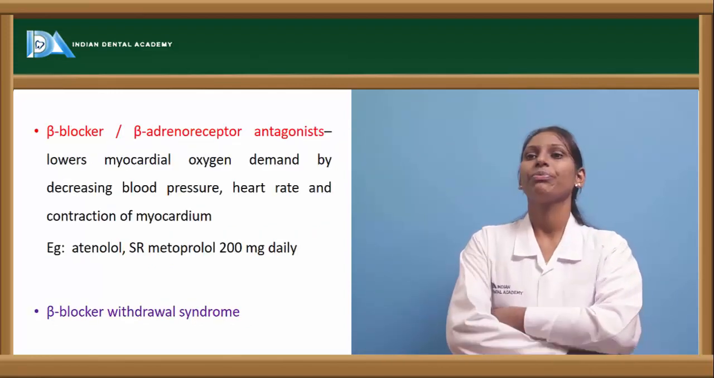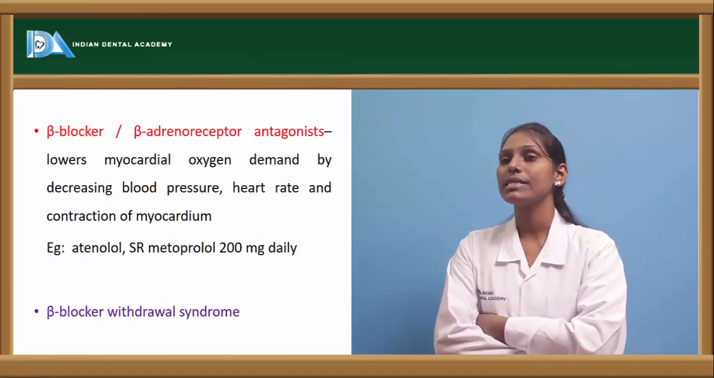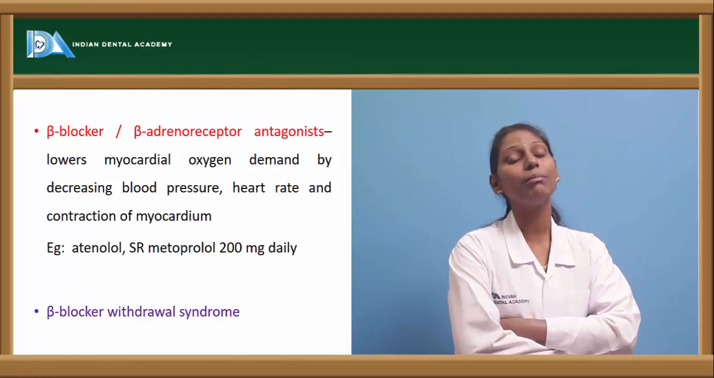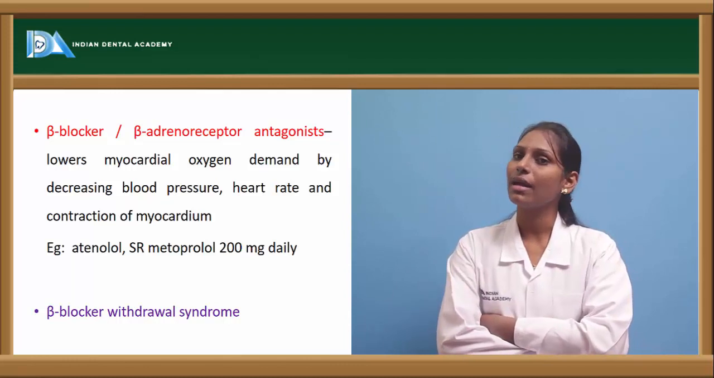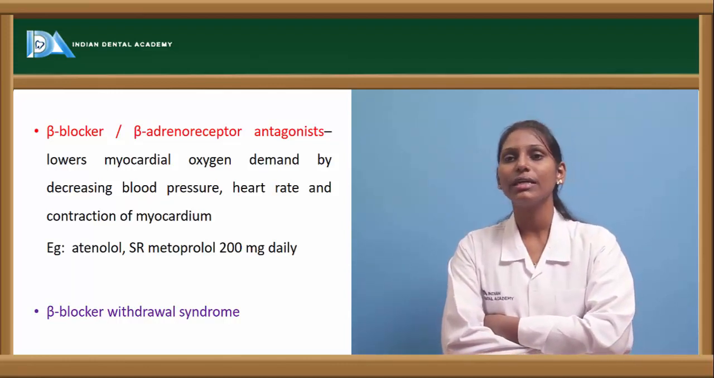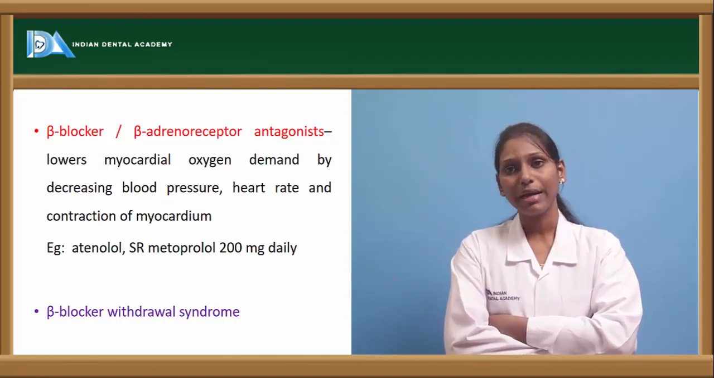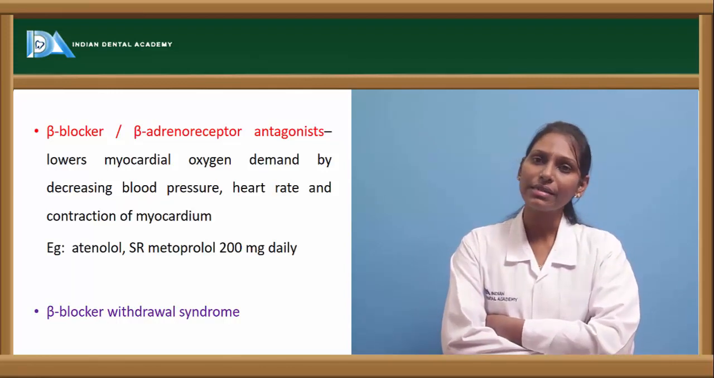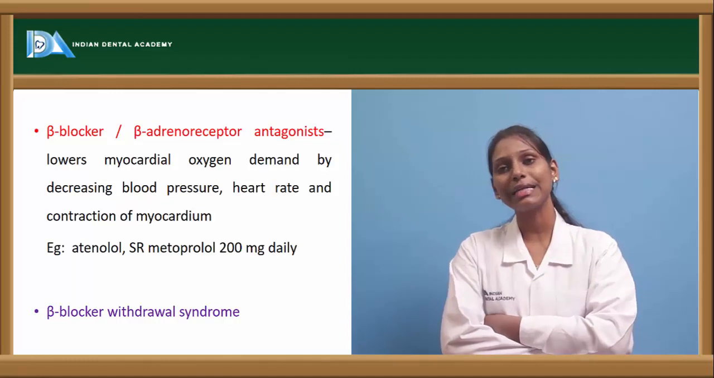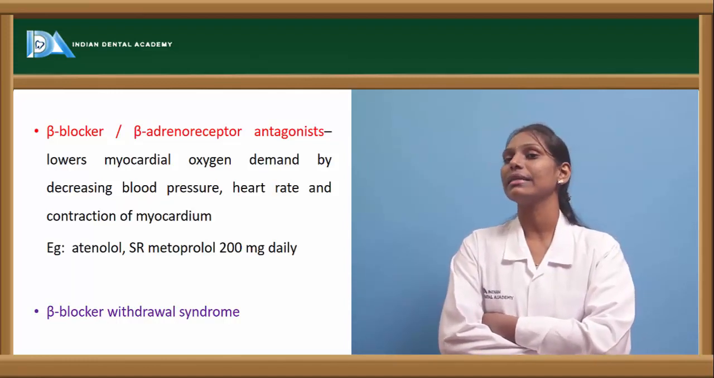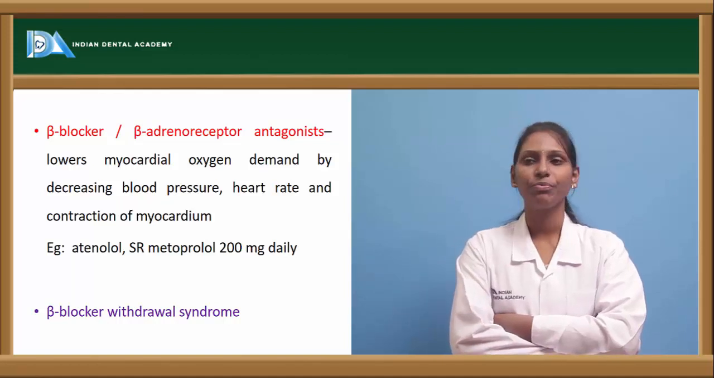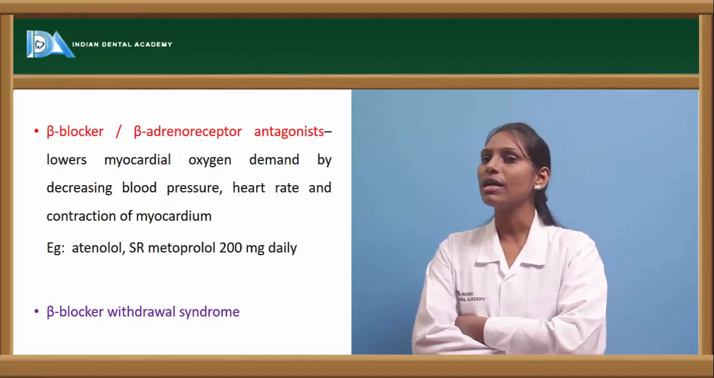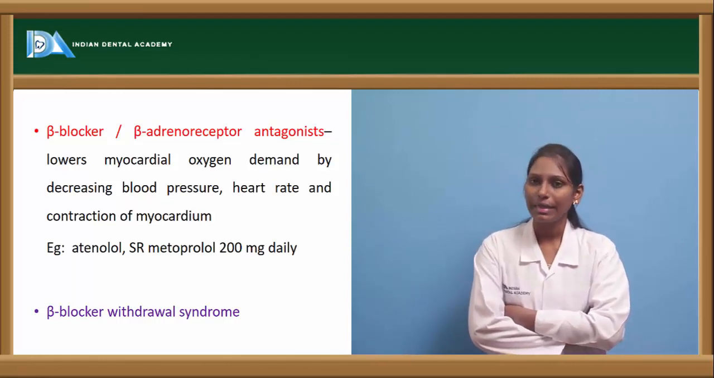And we have beta blockers, or beta adrenoreceptor antagonists, which lower the myocardial oxygen demand by decreasing blood pressure. As we already know, angina is caused by an imbalance, that is, more demand for oxygen and less supply. So beta blockers lower the myocardial oxygen demand by decreasing blood pressure, heart rate and contraction of the myocardium. Examples of beta blockers include atenolol, for which a sustained release form is also present. We also have metoprolol, about 200 milligrams daily.